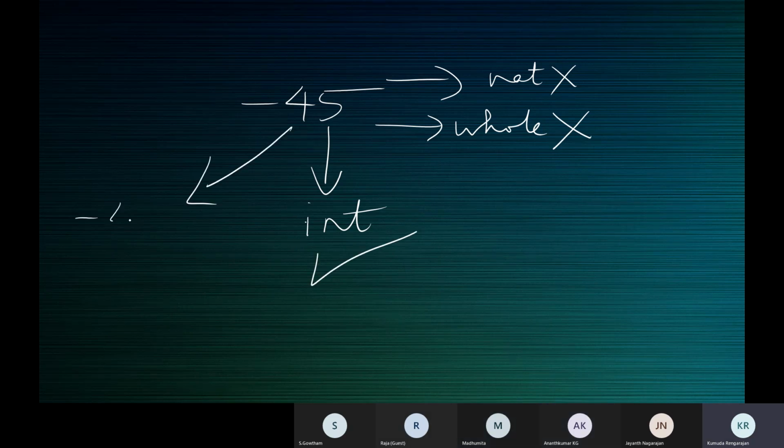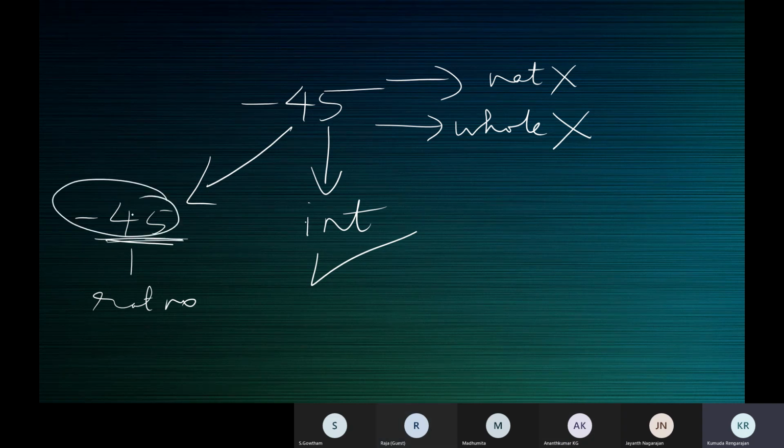Is minus 45 a rational number? Yes, ma'am. How do you say it's a rational number? Because you can write it as minus 45 by 1. Then it is integer by integer. It's a rational number. What is a rational number? Integer by integer is a rational number.